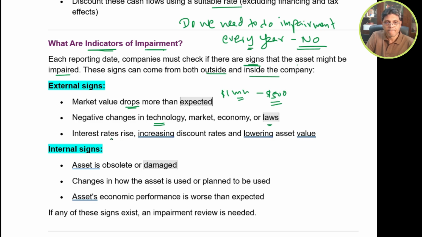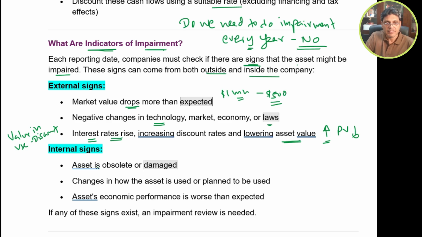Now we discussed that when you calculate the value in use, we need to discount, and to discount we have to use an interest rate. If the interest rate increases, your present value will fall, so that will result in lower asset value. So this is an indication of impairment.